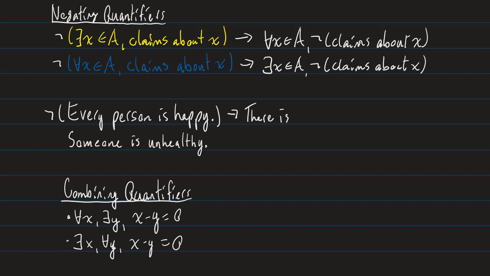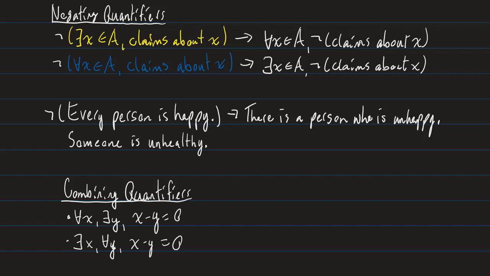there is a person who is unhappy, right? See that change I made? I went from every person to there is a person, there exists a person. In my original claim, people are happy; I negated and said is unhappy. And that makes sense, right? If someone said every person is happy and you said that's not true, all you have to do is find a single person who is unhappy. Hopefully that makes more sense. It's a little bit to digest with this whole quantifier business.